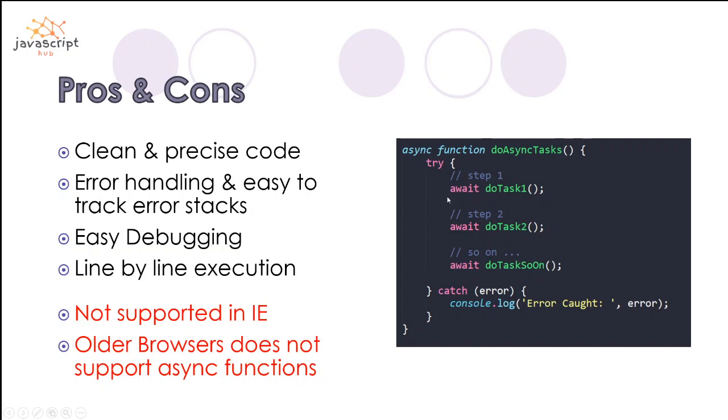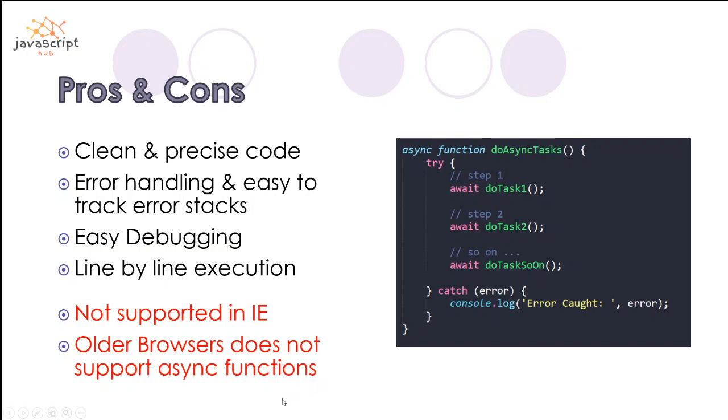Debugging is easy. I told you that with line by line execution, you can debug at that point. The disadvantage is that it is not supported in IE. For older browsers, you have to provide a transpiler like Babel so that they can compile that piece of code and it can run on older browsers like Firefox, Safari, and all other browsers, right?